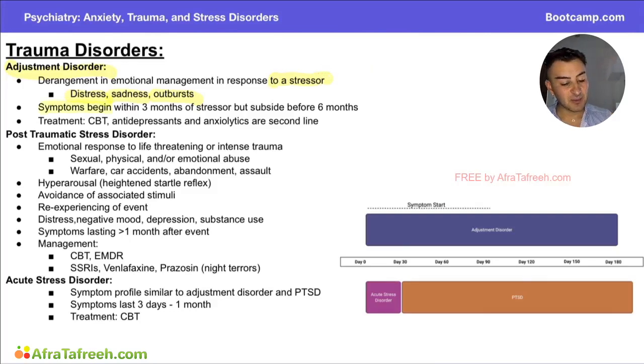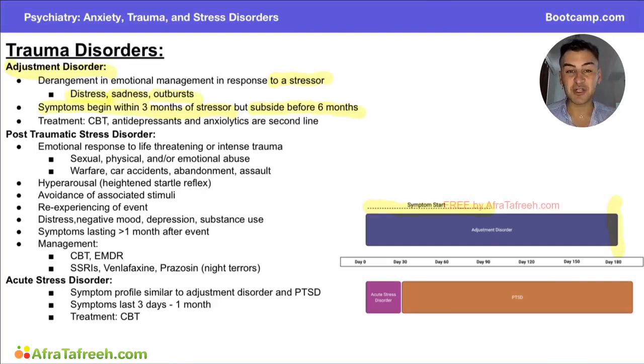These symptoms begin within 3 months of the stressor, but subside before 6 months. And it's really important that we acknowledge this timeline because psychiatry is all about timeline on Step 1. So here on this dotted line, we see symptoms start. Symptoms are going to start before day 90, but they are going to subside sometime before 6 months. And that's really important for the timeline of adjustment disorder.